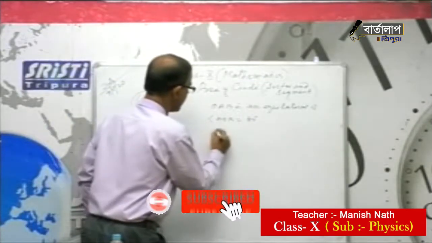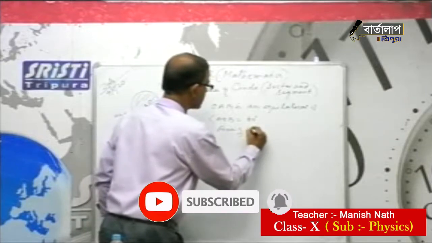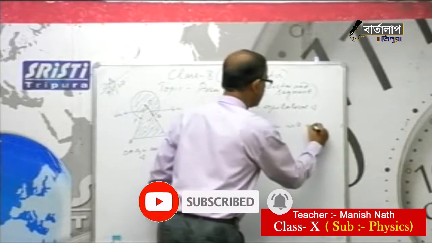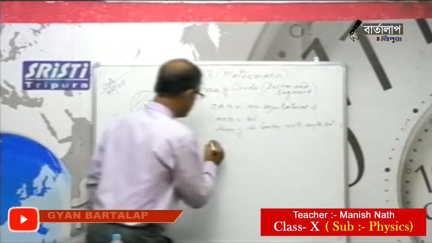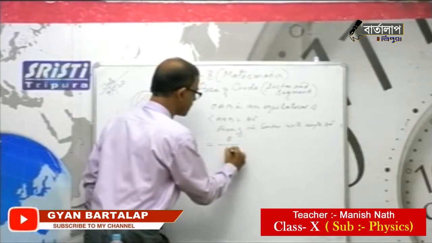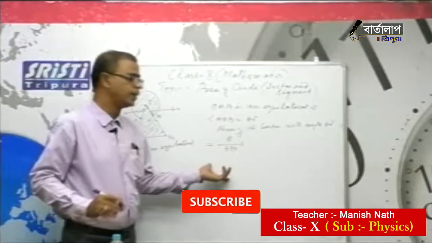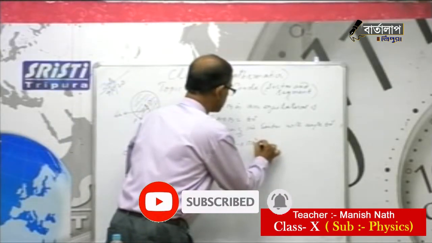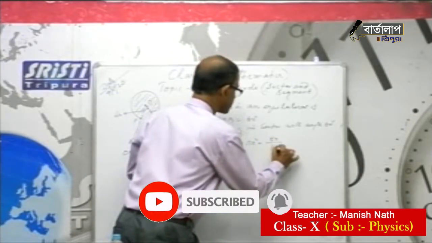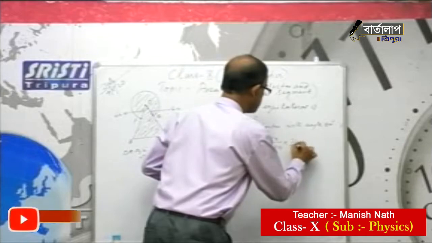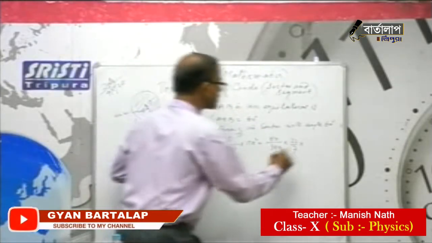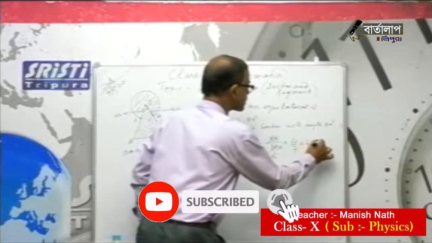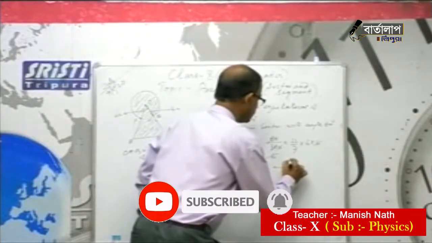So first, area of the sector with angle 60 degree equals theta by 360. If you remember, yesterday we discussed this, theta by 360 into pi r square. So theta is 60, 360, into pi 22 by 7, and r is already given 6, so 6 into 6. So 0 cancel, 6 cancel, 6 here also cancel. So it is coming 22 into 6.